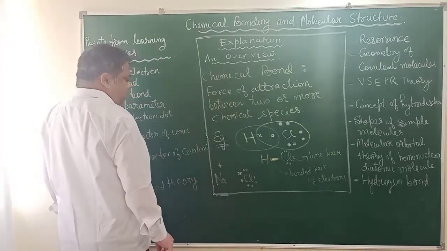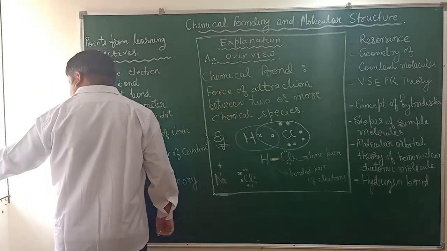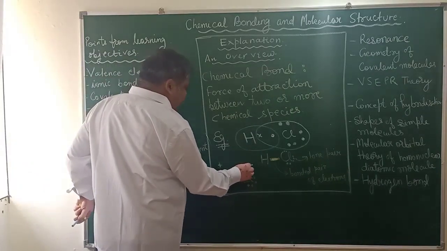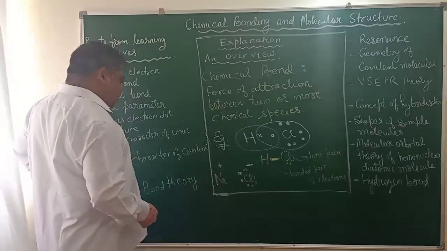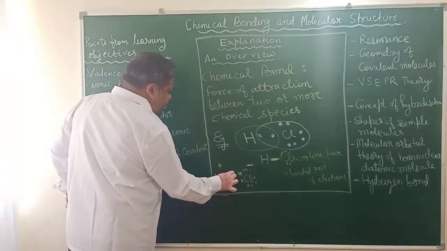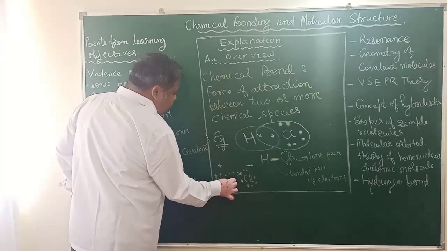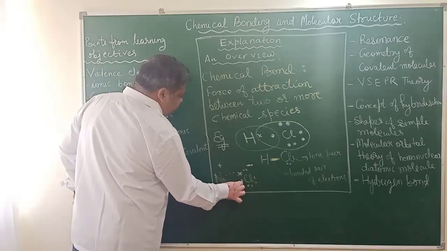So sodium becomes positively charged and the chloride ion gathers a negative charge. As a result, a force of attraction is developed. This force of attraction is the electrostatic force of attraction between the opposite charges.